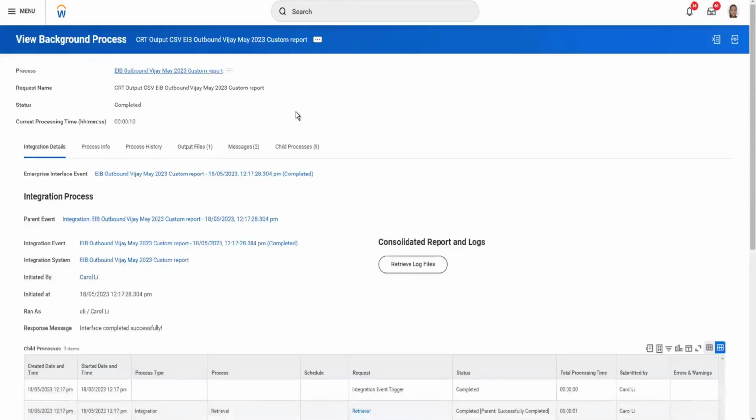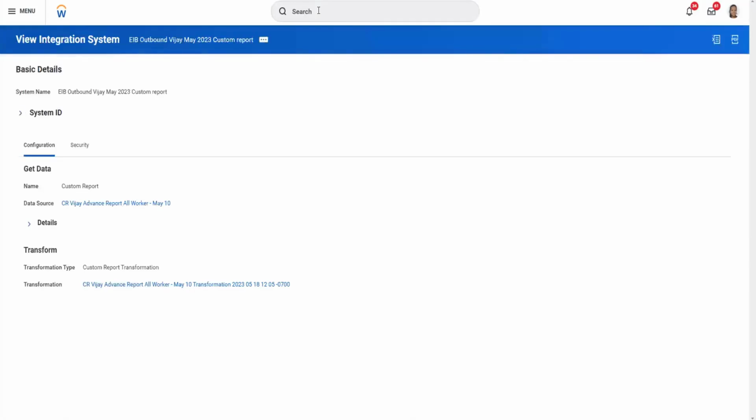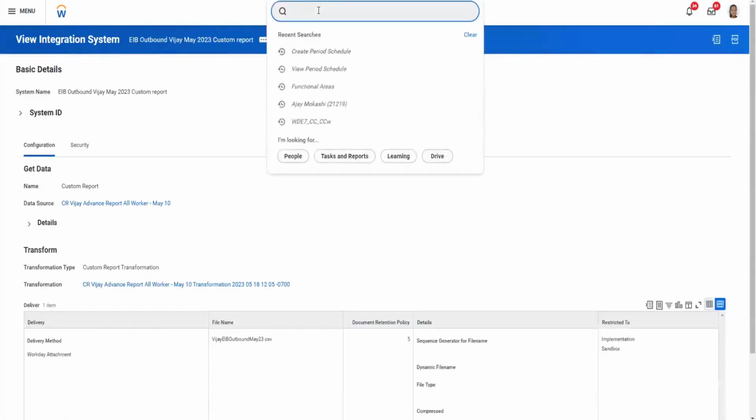So let's discuss the dynamic sequence generation and the notifications. As I told you, you can have a dynamic file generated. Currently, our file is generated on a constant basis, the same file, but we want to make our file dynamic, so how can you do that? The EIP does not have inbuilt functionality to have the configuration done, but it allows you to create the definition outside and then use it in the ID. So how do you do that?